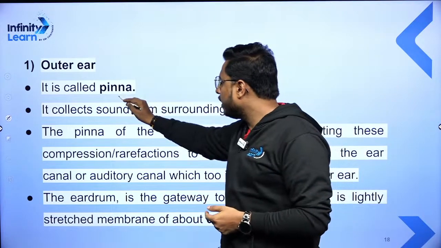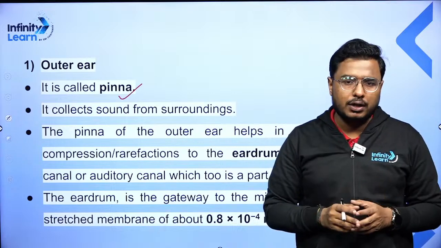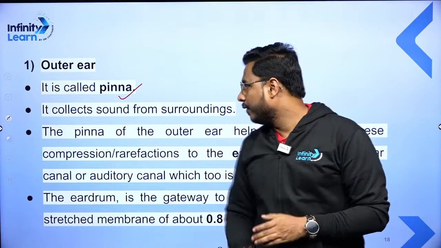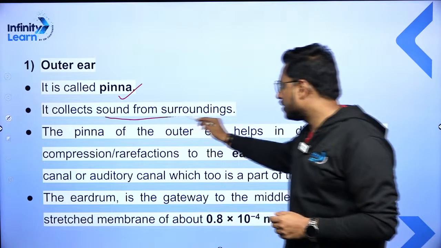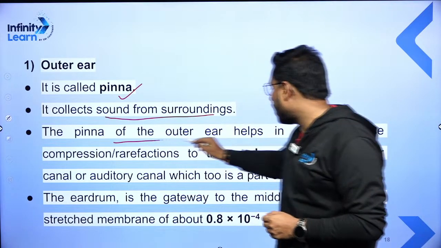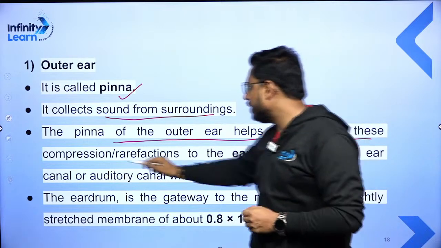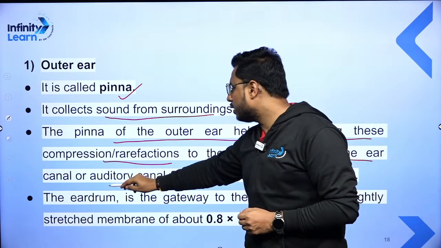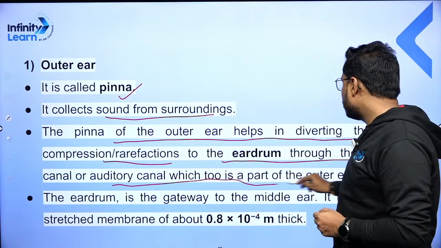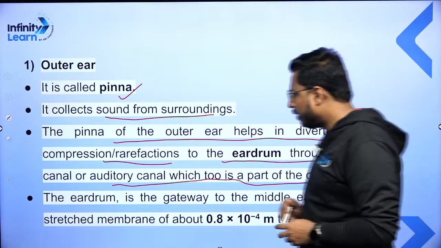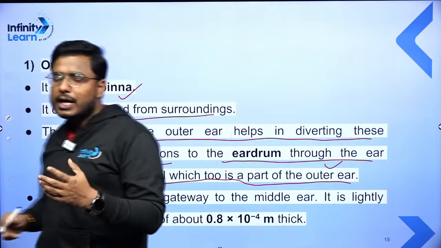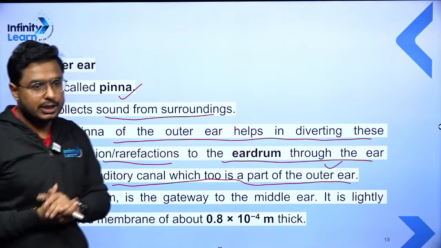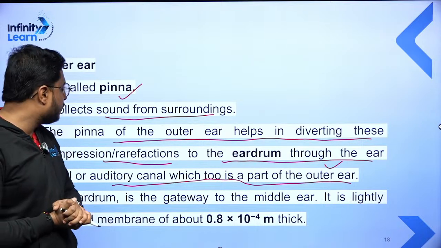So the outer ear is called the pinna. What is the work of the pinna? It is present on the outer side, collecting the sound from outside, right? It collects the sound from the surroundings, and the pinna of the outer ear helps in diverting these compressions and rarefactions to the eardrum through the ear canal or auditory canal, which is part of the outer ear, right? So the pinna collects the sound and takes it to the eardrum through the ear canal. One more thing which is very important here,